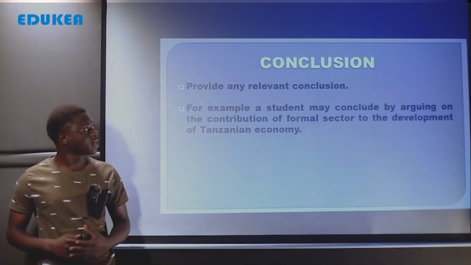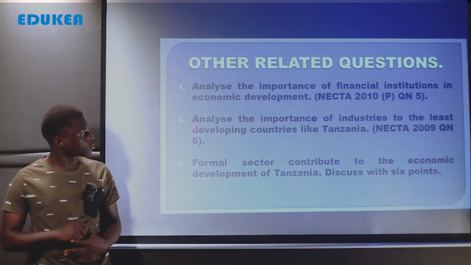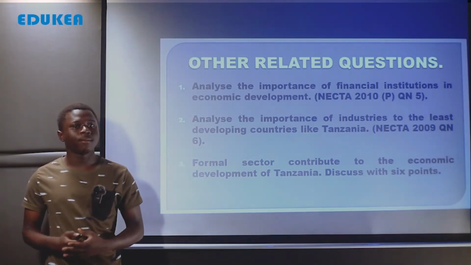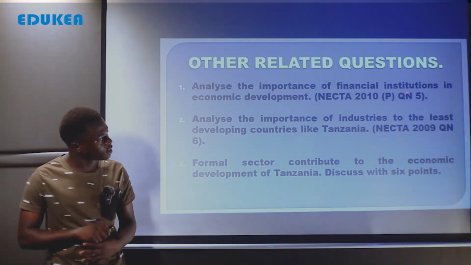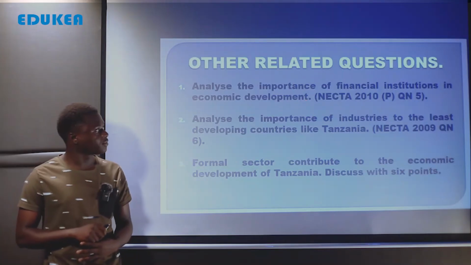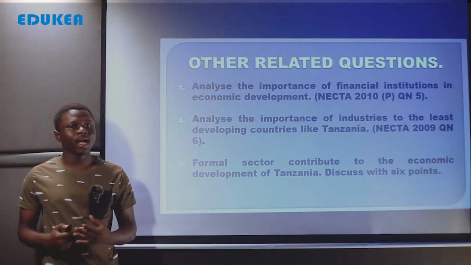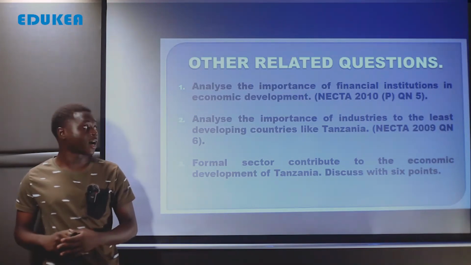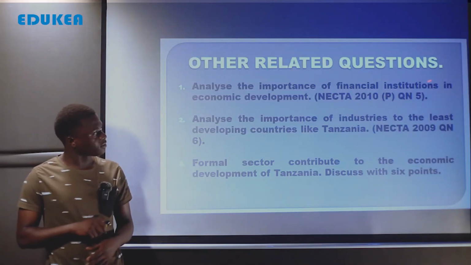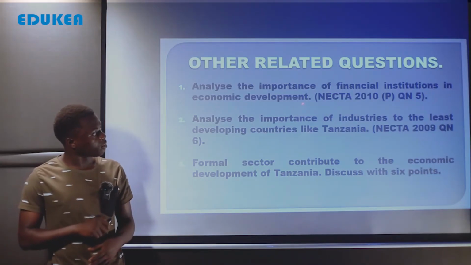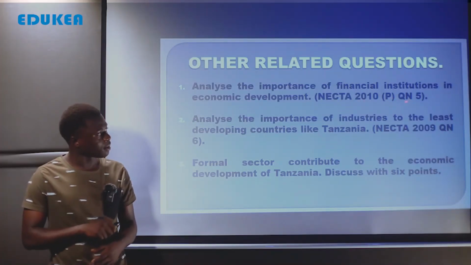And after seeing this part, we are now moving to see the other related questions. This question seems to relate with our main question. And the first one reads, analyze the importance of financial institutions in economic development. Why financial institutions? Financial institutions like banks are one among the formal sectors which are found within our country. So a student is required to analyze the importance of this financial institution to the economic development. And this is Necta 2010 private candidate question number 5.